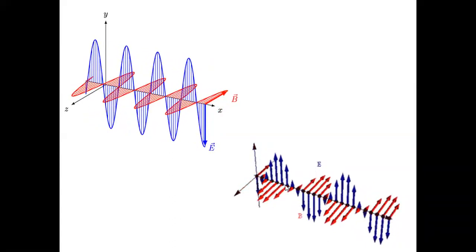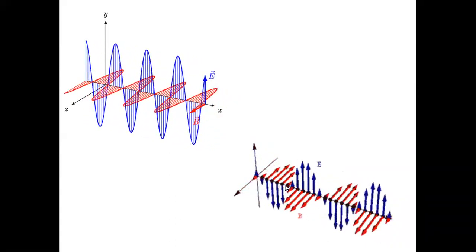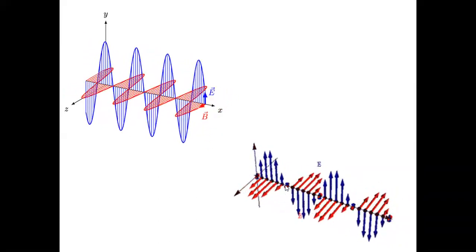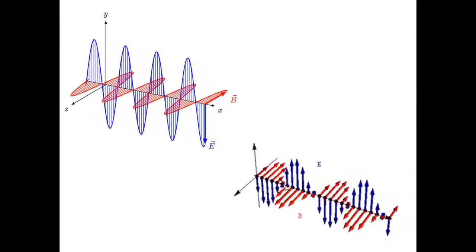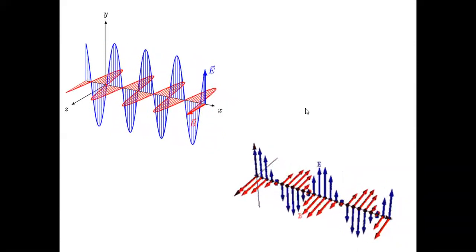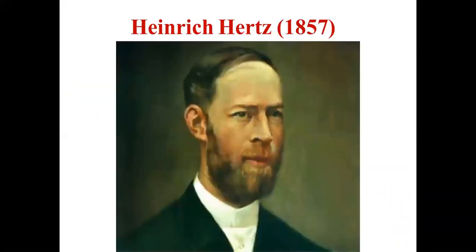And we were able to transmit these electromagnetic waves for a longer distance, and you can catch it in another place even without wires. You can have wireless communication. And Heinrich Hertz proved that Maxwell's theory is correct, and you can produce an electromagnetic wave in the laboratory itself. That is Heinrich Hertz's contribution.